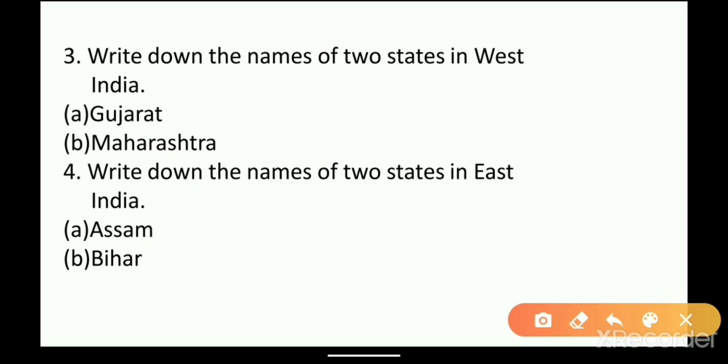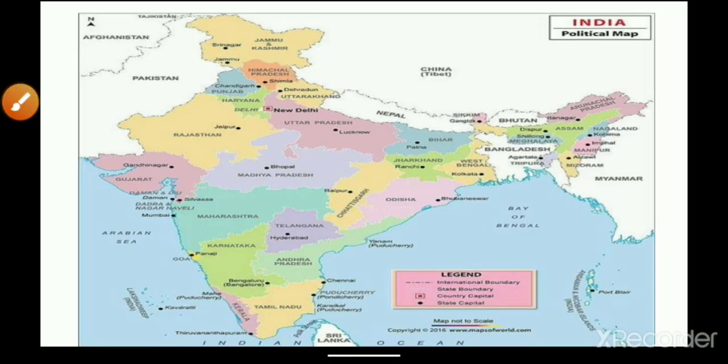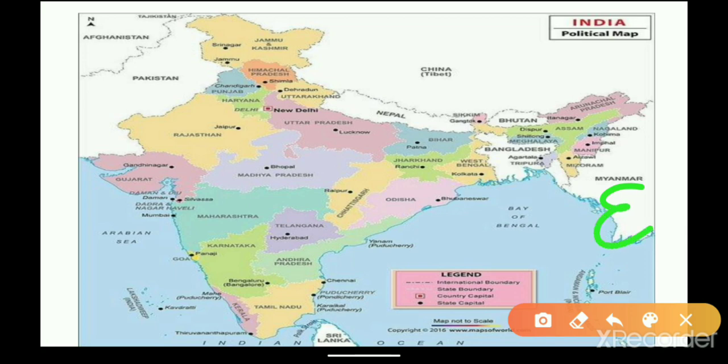Next, write down the names of two states in East India. Let us see on the map which side is the east. Towards the right it is east. So these are all the states towards east. You can write any state which lies towards east.